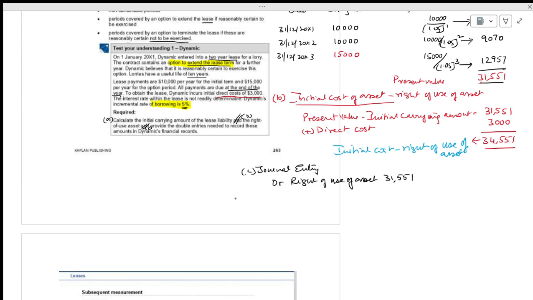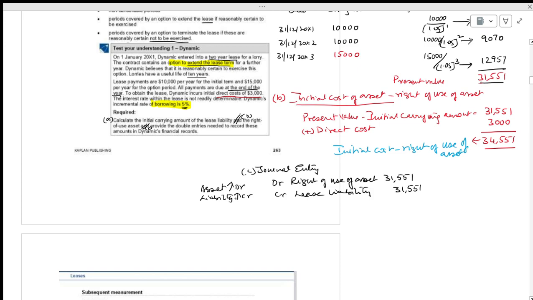We have to pay at the end of each year. It is a liability, and the liability also increases. If an asset increases, it's debit. If a liability is increasing, it should be credit. Credit will be lease liability. How much is the lease liability?